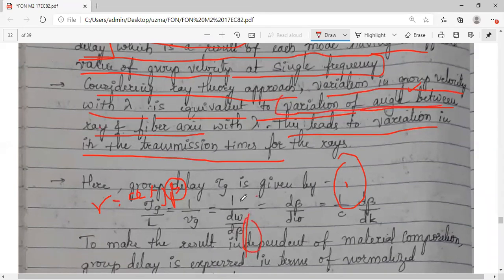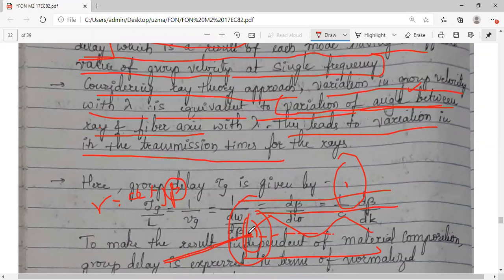In the sense, if this is your optical fiber, if light gets incident something like this, some refraction occurs, after that total internal reflection. This is your fiber axis. If there is a certain difference in this angle, because this ray, this light, has different spectral components, whenever they enter inside the fiber they will have different frequencies.